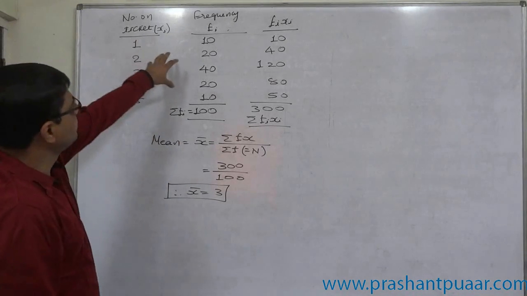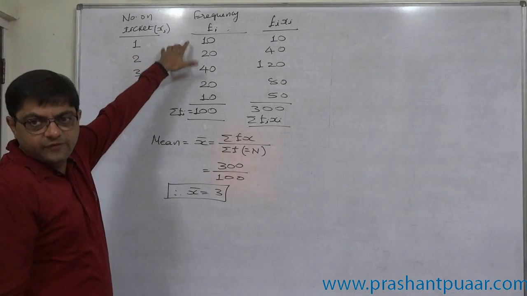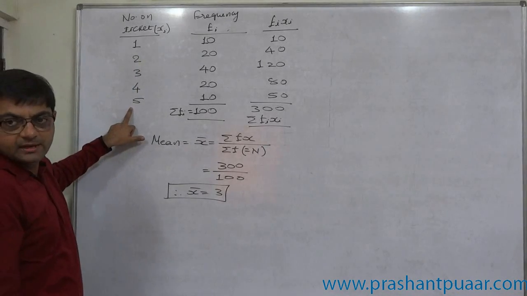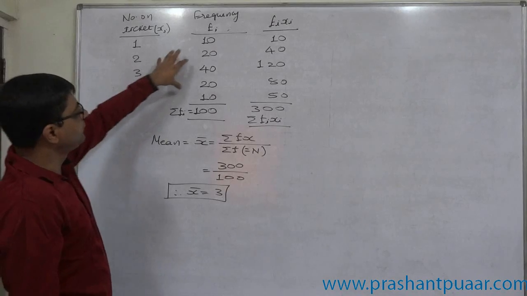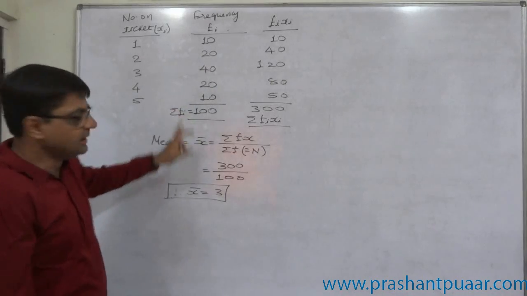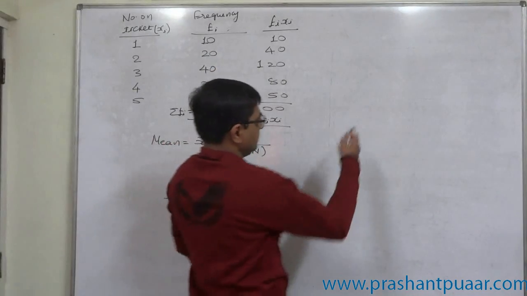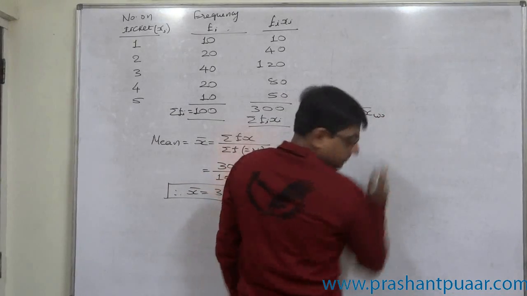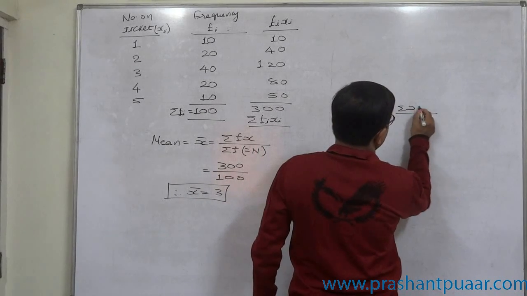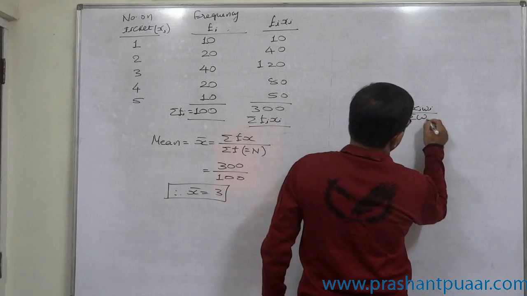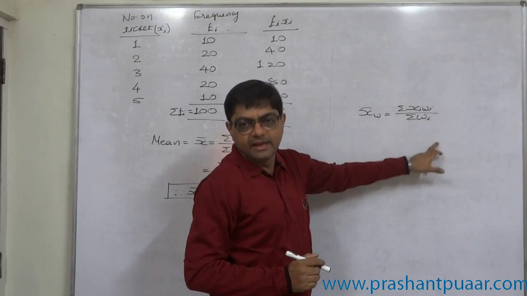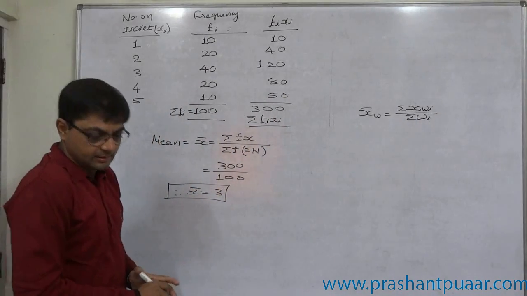Mind well, in case of frequency distribution, we have to consider frequencies as weights to the numbers. So never go for sigma x upon n. In case of frequency distribution, the frequencies must be considered as relative weights to the numbers. So, like any weighted mean, remember the weighted mean formula, sigma wx upon sigma w. In this case, frequency is weight. The same case, it is an example of weighted mean.